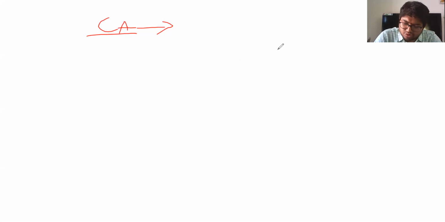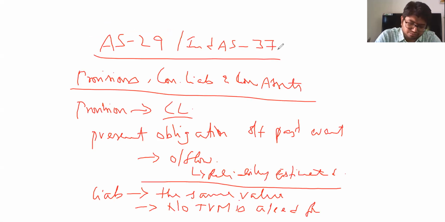Now, let us go to Ind AS. Ind AS says a provision need not always be a current liability. There could be long-term provisions also.